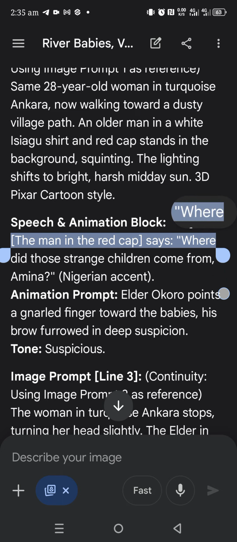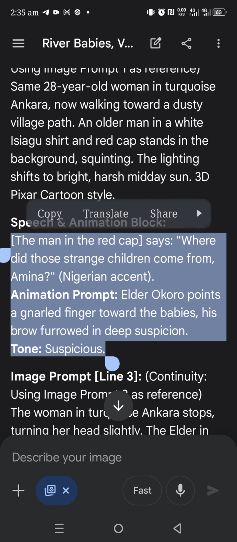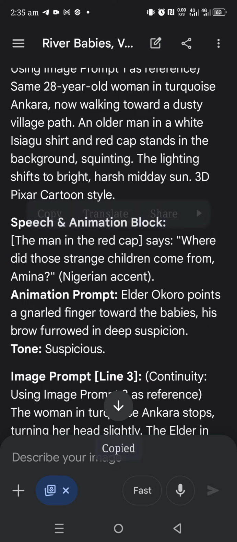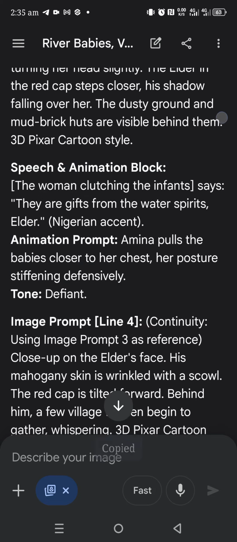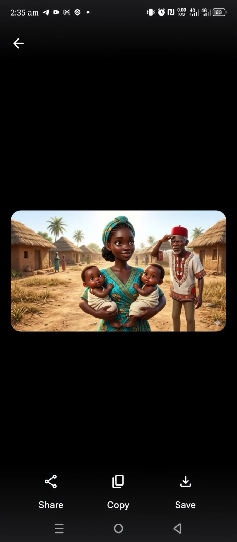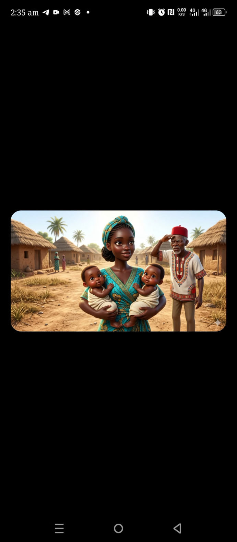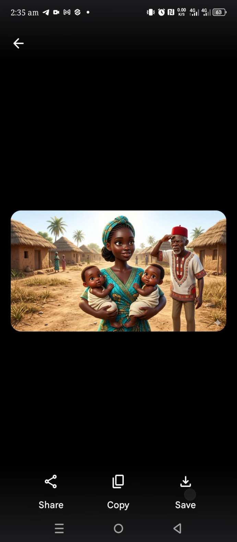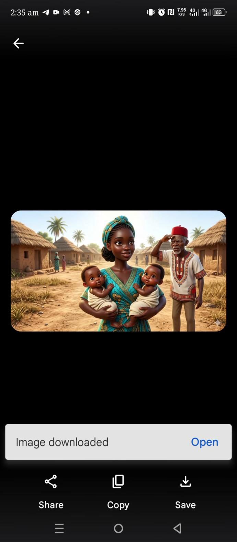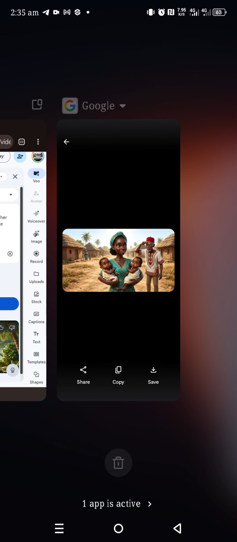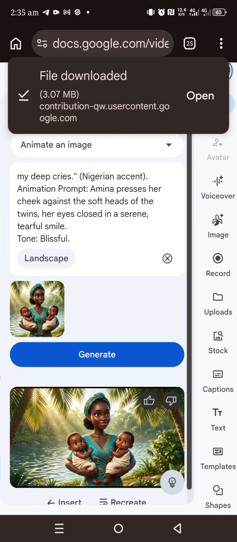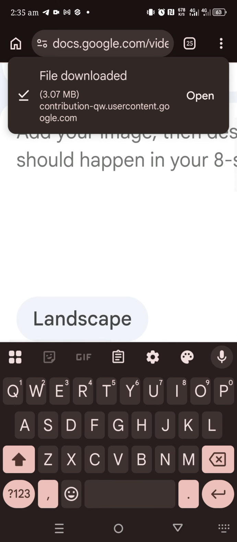Copy it to tune suspicious. So this is number two. Now we have to give it what to say. So we have to go back and then save this image also. Save the image also, and then move over to this same place. So all you need to do here is just to cancel. You see? So when you're done, cancel, we've done downloading our file already, so we don't need that part anymore.